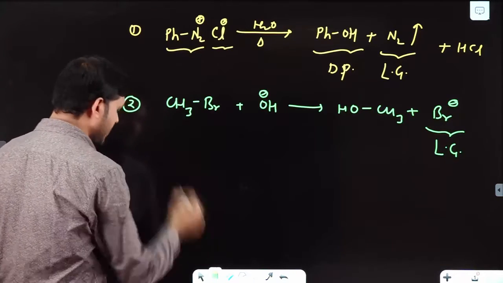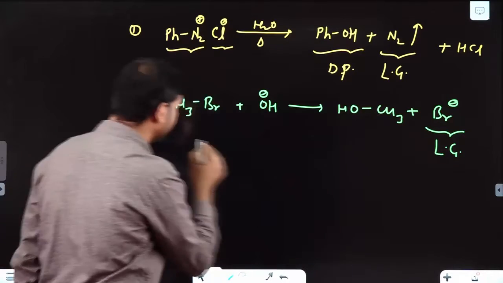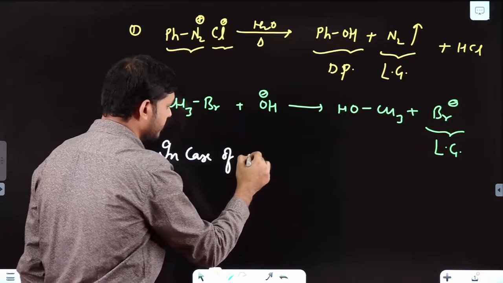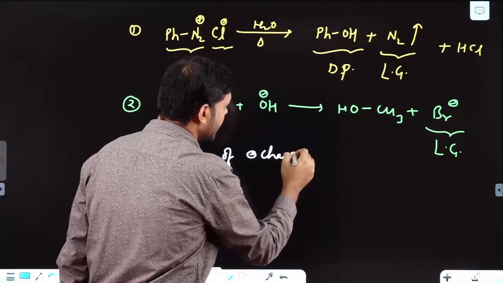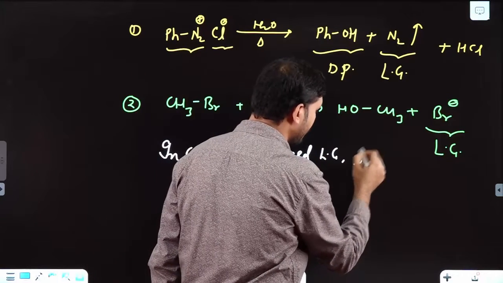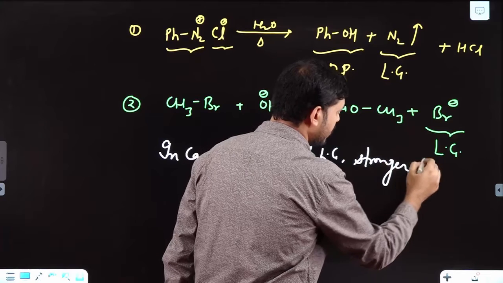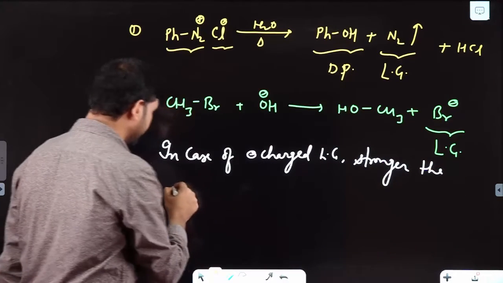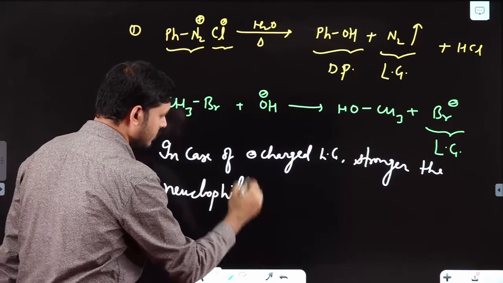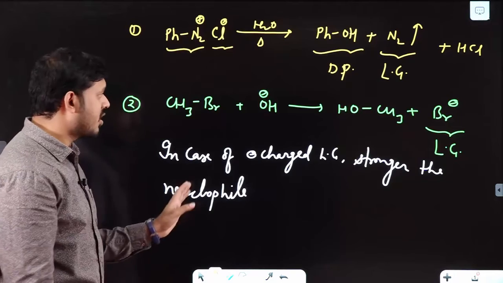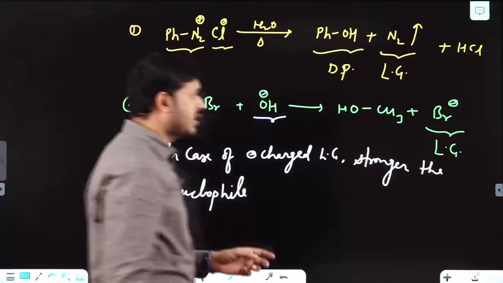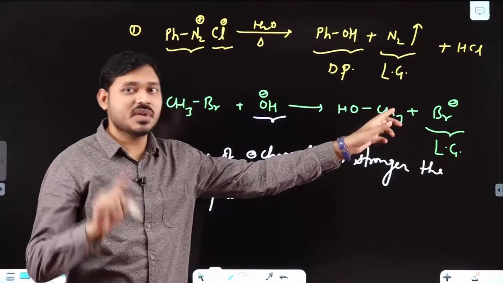Now here comes one more important conclusion about leaving groups. In case of negatively charged leaving groups, stronger the nucleophile, suppose if I say this nucleophile and this nucleophile, then you can understand among these two which one is stable.